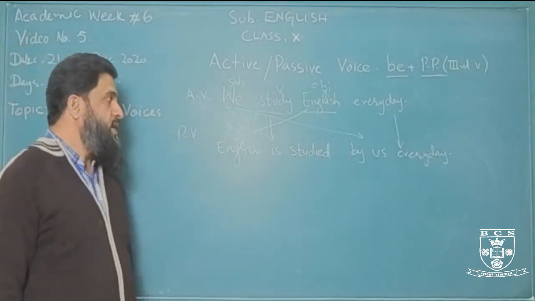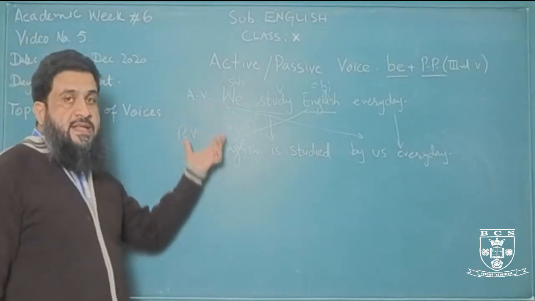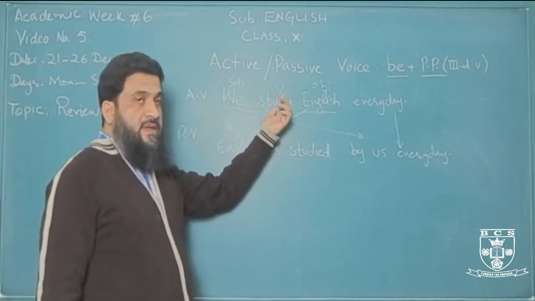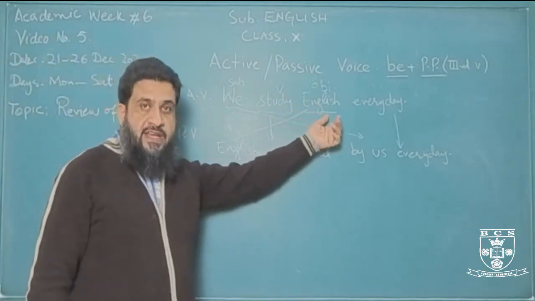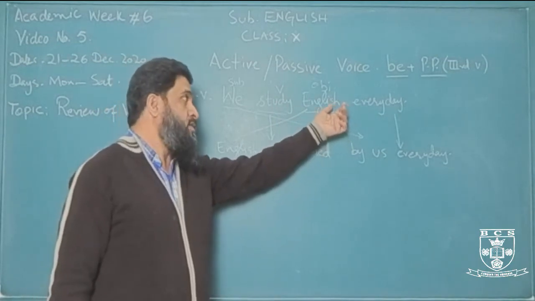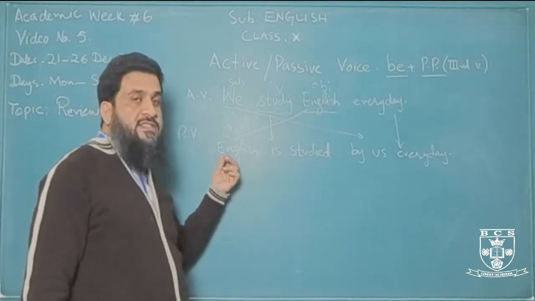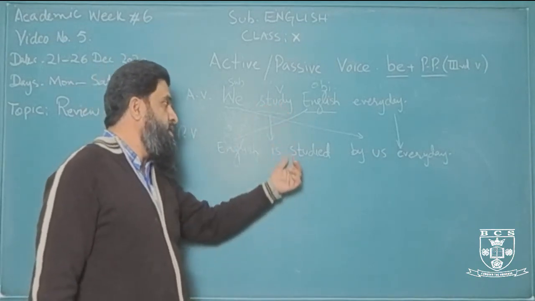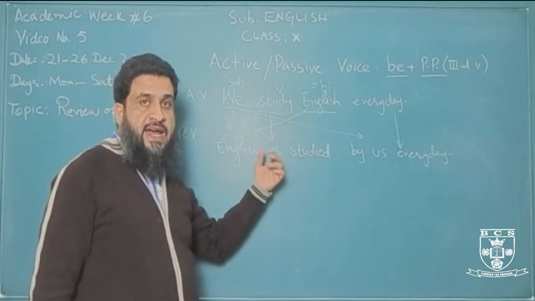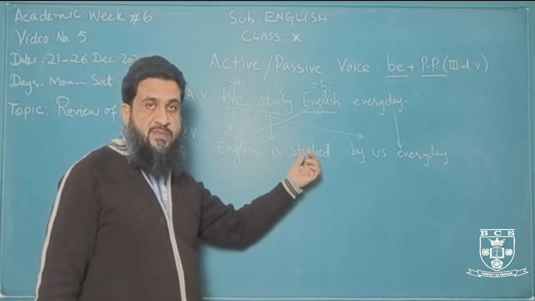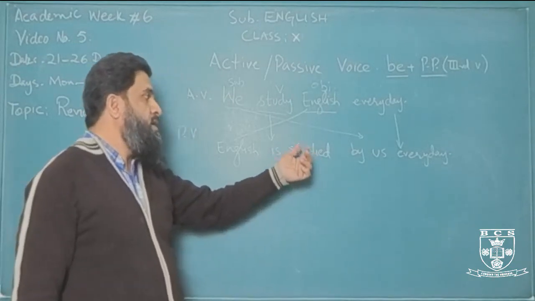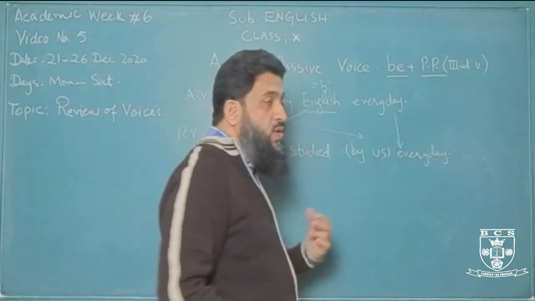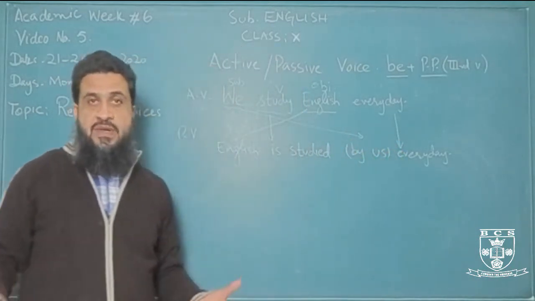All right, so that's the simple 3 steps. Identify the verb and see what is the object in the active sentence. Take that object, place it in the subject place in passive voice, and change the verb into passive by adding be plus past participle, or the third form of the verb. Then, if you want to mention the doer of the action, sometimes we simply skip it.